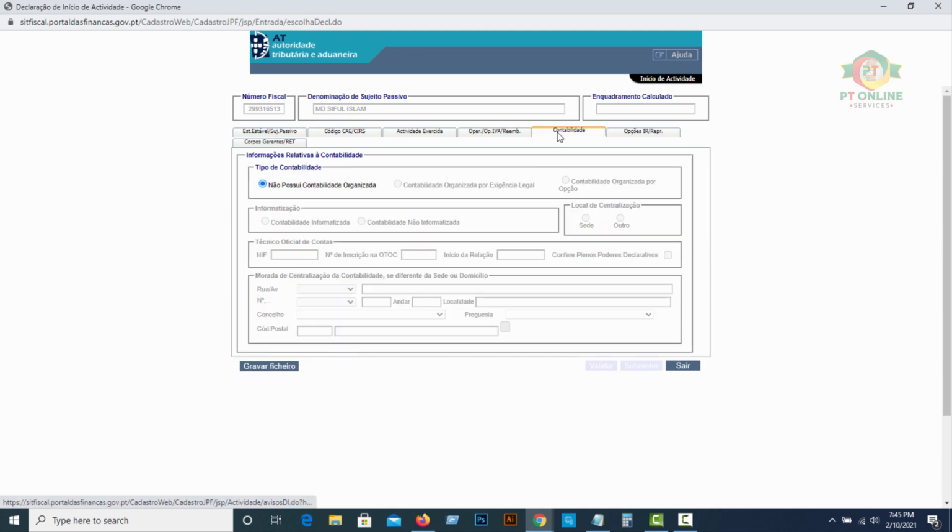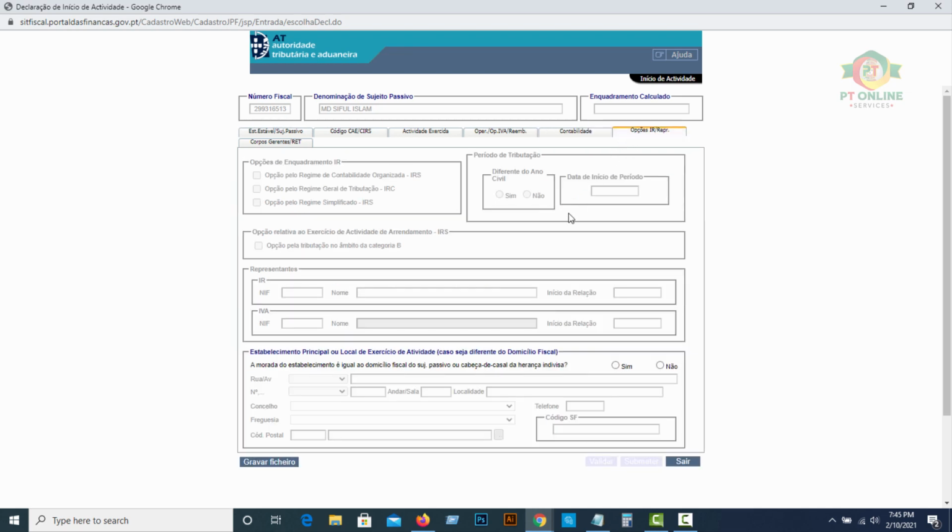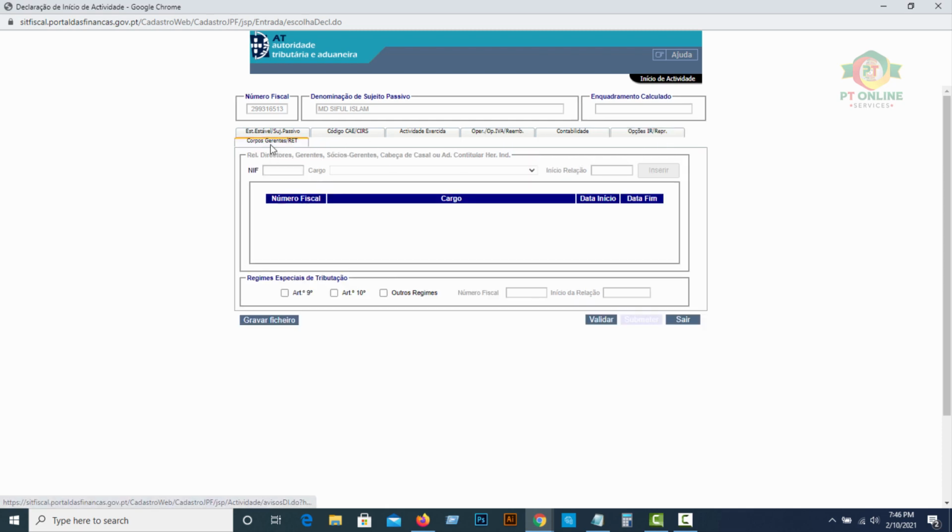And then contabilidade, you don't have to select anything. And the last one, operação, the last option, just click here, sim. And that's it. Just click here, validate.